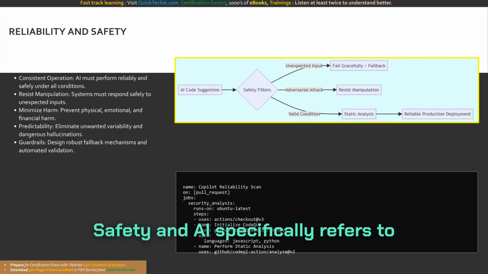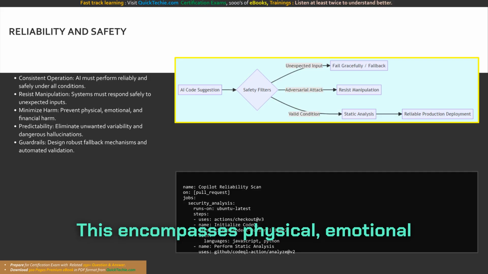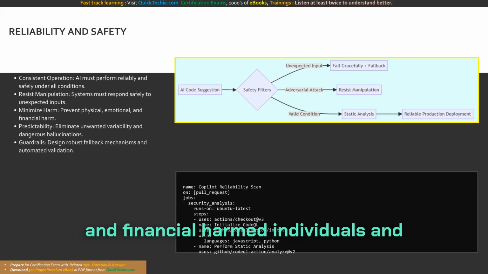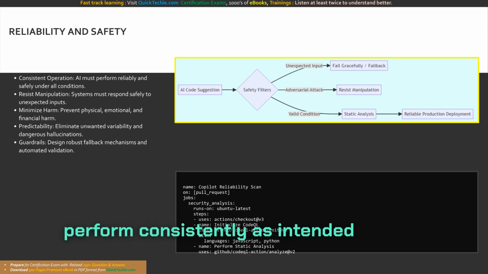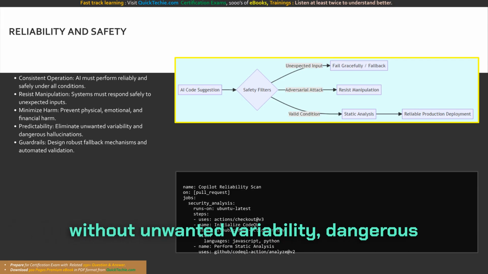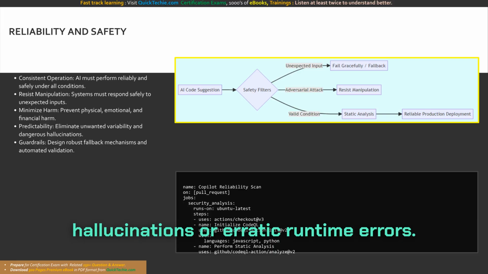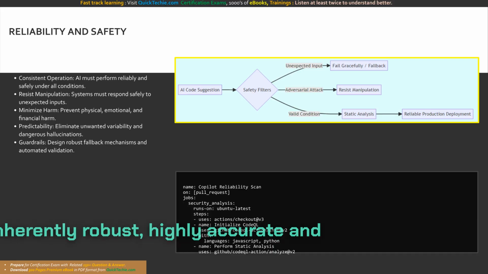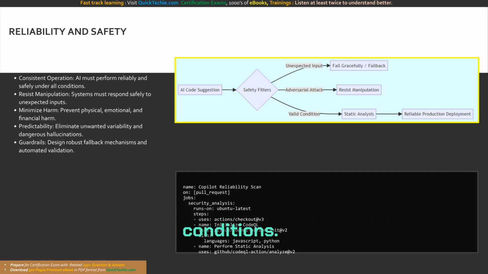Safety in AI specifically refers to minimizing unintended harm. This encompasses physical, emotional, and financial harm to individuals and broader societies. Reliability dictates that AI systems perform consistently as intended, without unwanted variability, dangerous hallucinations, or erratic runtime errors. Safe and reliable systems are inherently robust, highly accurate, and behave predictably under normal conditions.